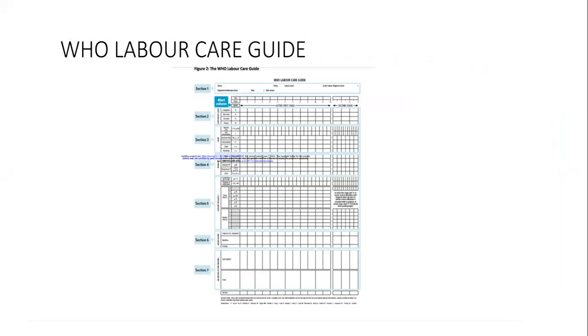You have to complete all the points in the labor care guide, and then you will be asked how to manage at this step. So you should first complete the steps, fill the plot given, and then tell about the further management related to that particular station or scenario.